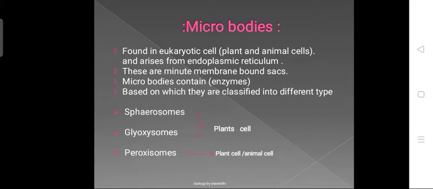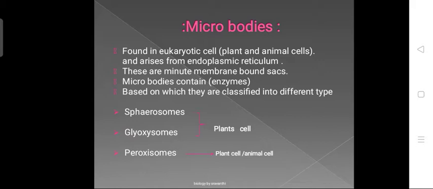In the previous video I explained how the microbodies are formed from the endoplasmic reticulum, both in plant cells as well as in animal cells. From the endoplasmic reticulum our microbodies are produced.